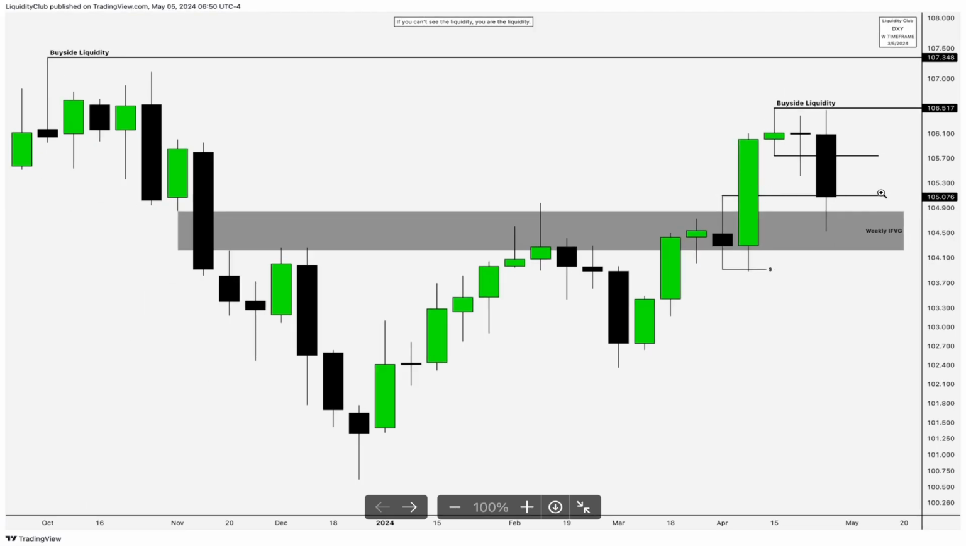We have this fair value gap, price filled the fair value gap, and it reached to the weekly inversion fair value gap, which is this candle's low, this candle's high, reached roughly to the consequent encroachment, and then from here I'm expecting price to run for this buy side liquidity.